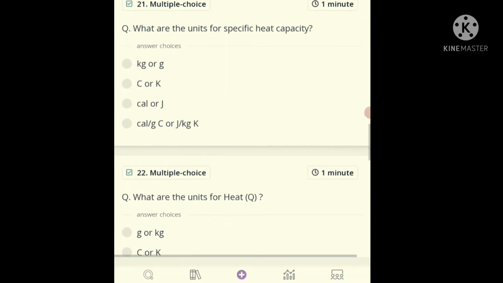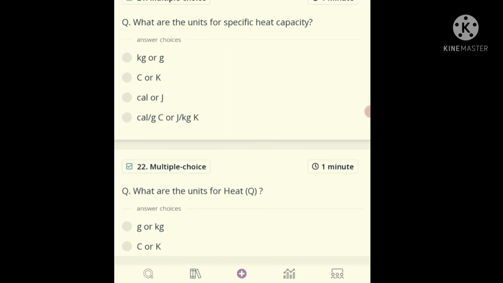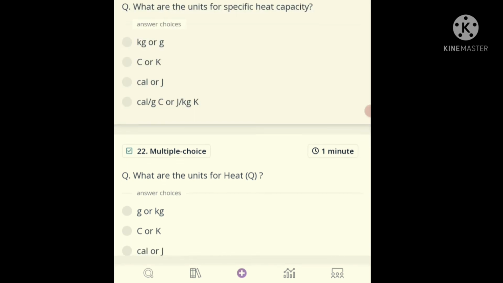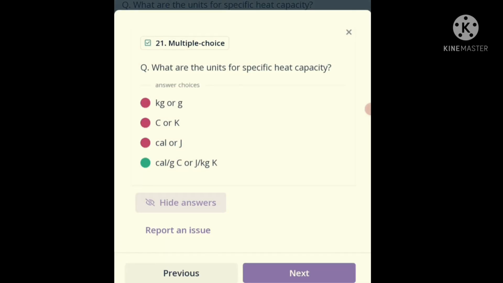Now question number 21. What are the units for the specific heat capacity? Kilogram or gram, Kelvin or degree Celsius, calorie or joule, calorie per gram Celsius or joule per gram per Kelvin. And the correct answer is D, calorie per gram Celsius or joule per gram Kelvin.